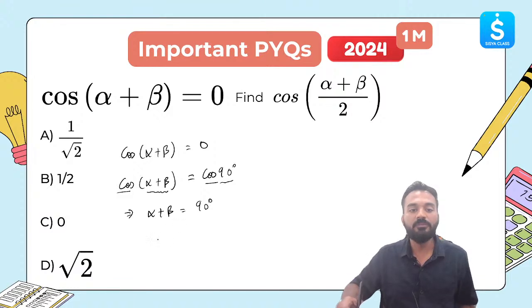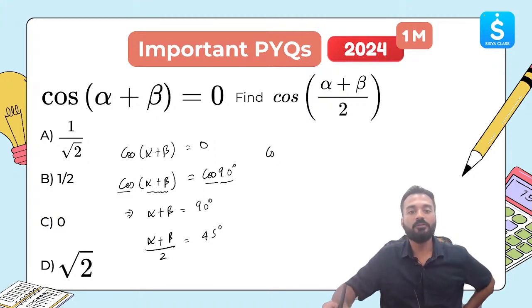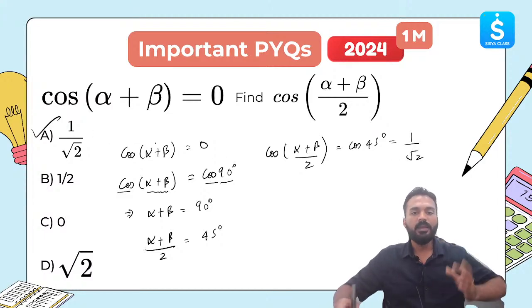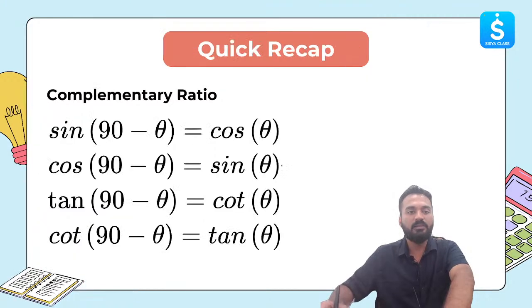Then what will be alpha plus beta by 2? Alpha plus beta by 2 will be equal to 45 degree, 90 divided by 2 is 45 degree. Now let's find out what is cos of alpha plus beta by 2. This is nothing but cos of 45 degree, which comes out to be 1 by root 2, which is option A. Clear? Easy question. Let's move ahead. I hope this is clear. Everyone has answered this. Let's move ahead.